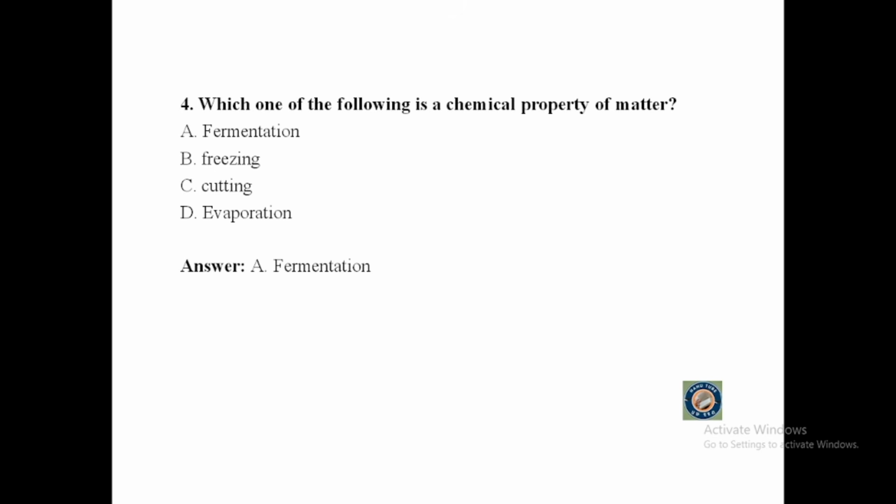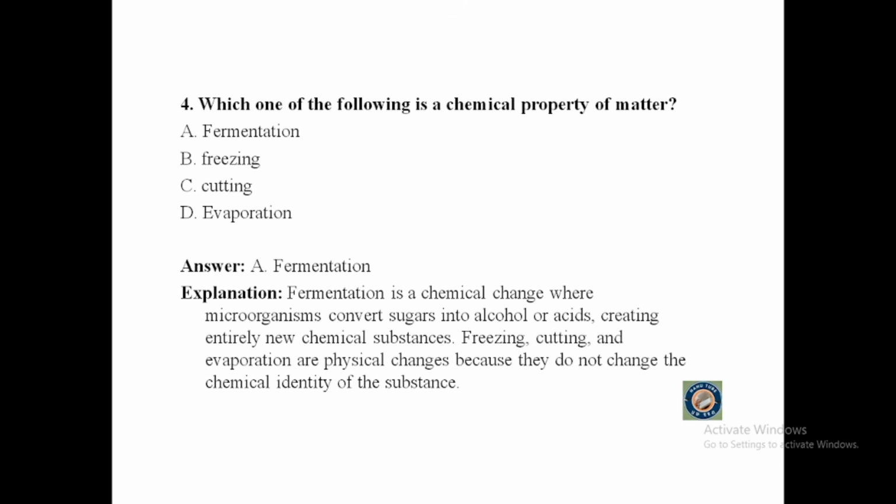If you say fermentation, that's right. Fermentation is a chemical change where microorganisms convert sugar into alcohol or acids, creating entirely new chemical substances. Freezing, cutting, and evaporation are physical changes because they do not change the chemical identity of the substance.